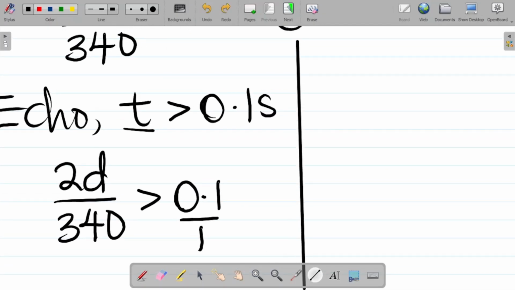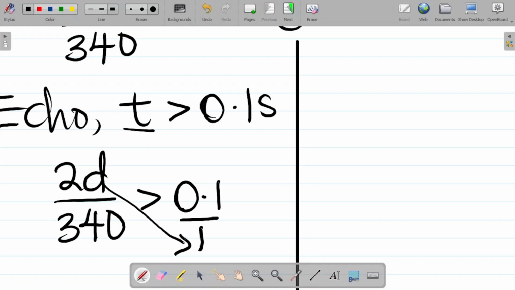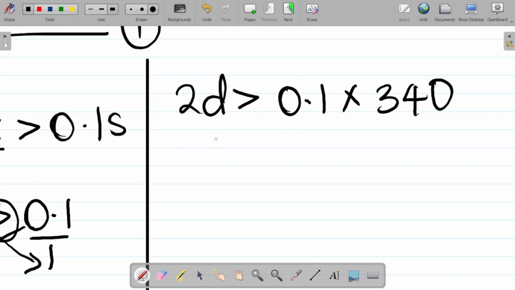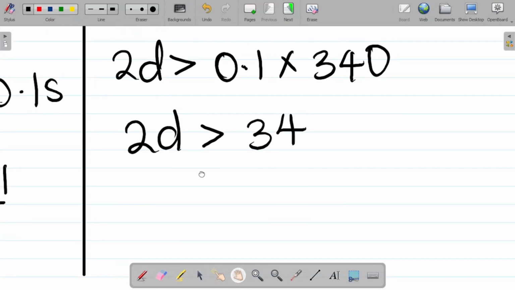Let's look at this. From here, we have 2d times 1 cross multiplying. You'll have 2d. The sign here is greater than. Cross multiply these two, and it becomes 0.1 times 340. What do we have there? This becomes 2d is greater than 0.1 times 340, which is 34. That's a value.